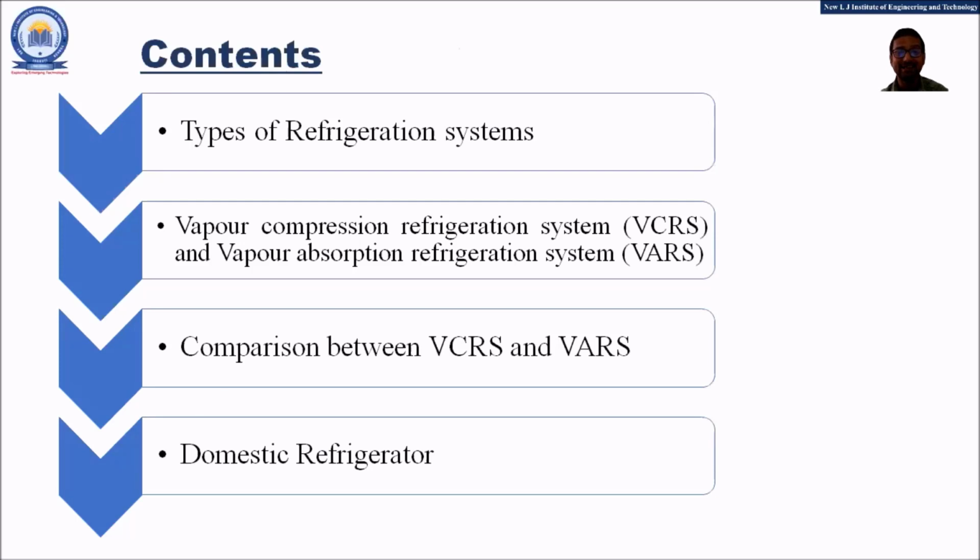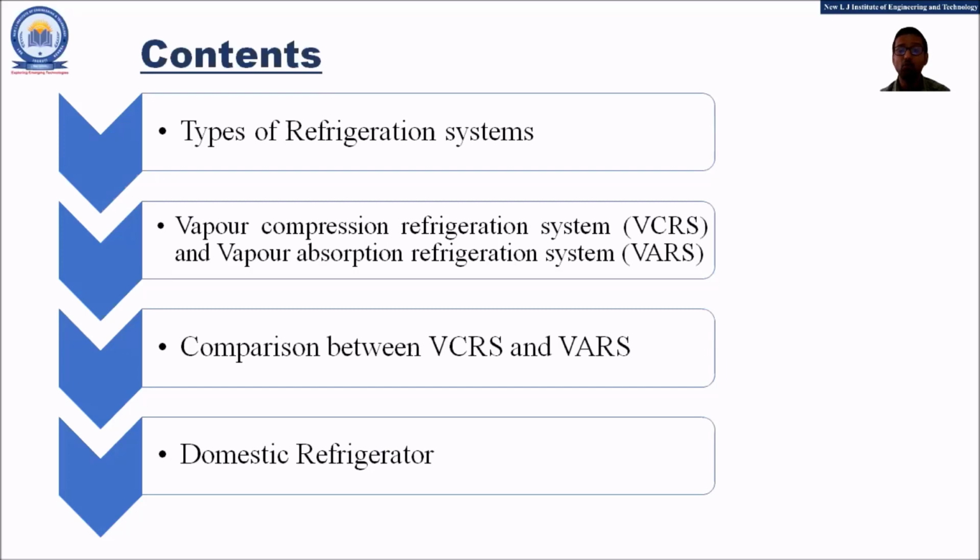So these are the contents which we are going to discuss and understand in this particular session. Firstly, we will be understanding the types of the refrigeration systems. Then we will be understanding two most important practically used refrigeration systems. They are the vapor compression refrigeration system, in short VCRS, and the vapor absorption refrigeration system, that is VARS.